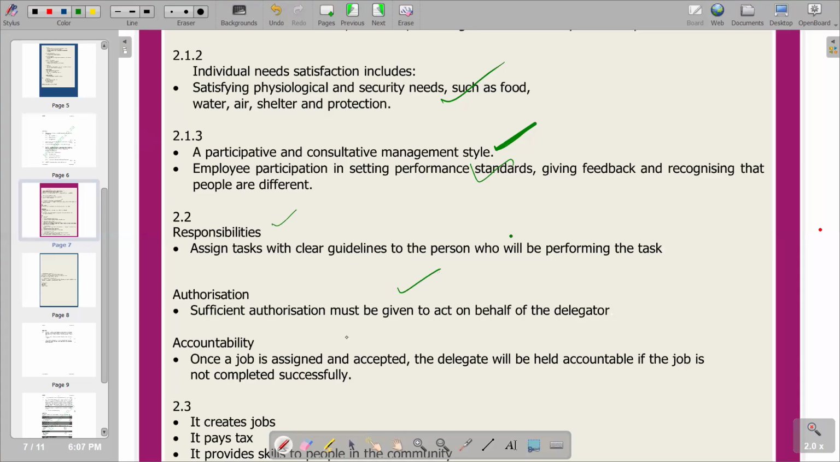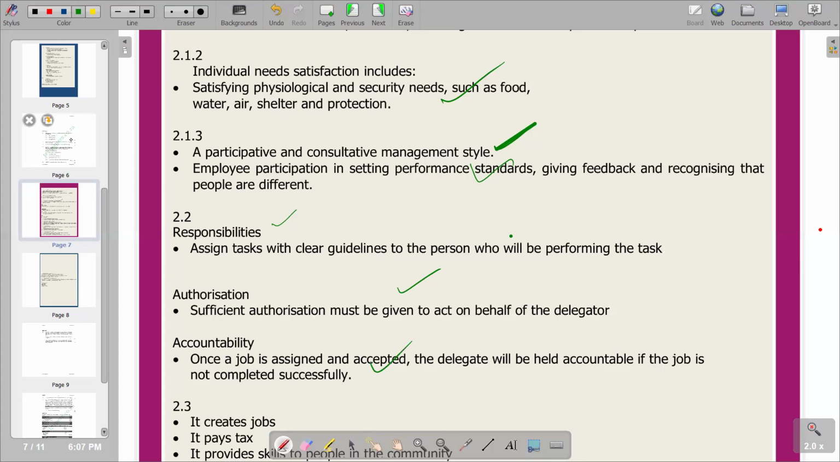Then next, we've got accountability. Accountability reads: once a job is assigned and accepted, the delegate will be held accountable if the job is not completed successfully. So it's not a matter of you have assigned a lesser senior person your duty, and when that person does it wrongly, you are there to be blamed. No, the person that has been assigned is supposed to be accountable to whatever the results are going to come out from that duty. So basically, that's what this is trying to say: be accountable when work has been delegated to you as a lesser senior person. So basically, that's what we have on accountability.